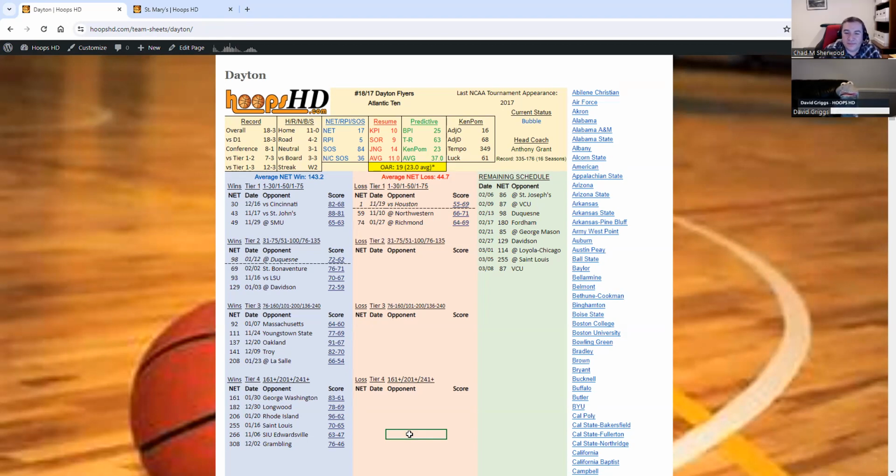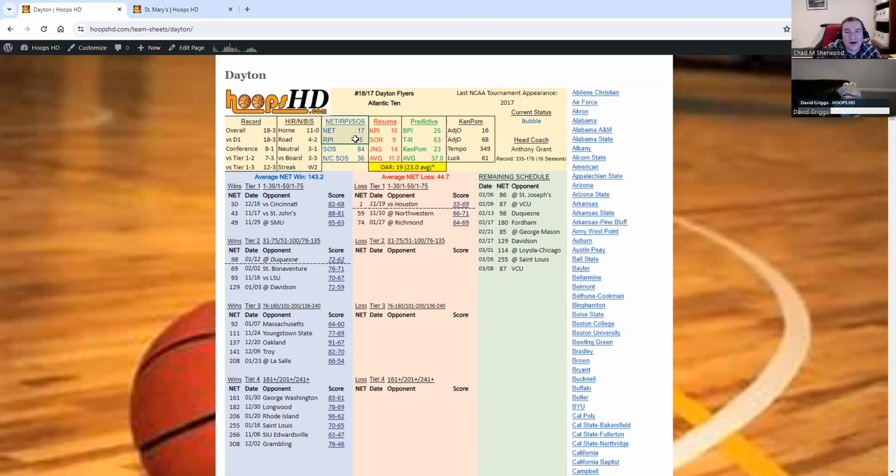And one of the things is that we do these bracket shows every week. Really, we start doing brackets first week of the season. That would indicate if you're in that bracket, you're on the board, or if you're listed as a team that's being considered, you're likely on the board. And streak obviously is your current winning streak or your current losing streak. Dayton has won 2 in a row right now.